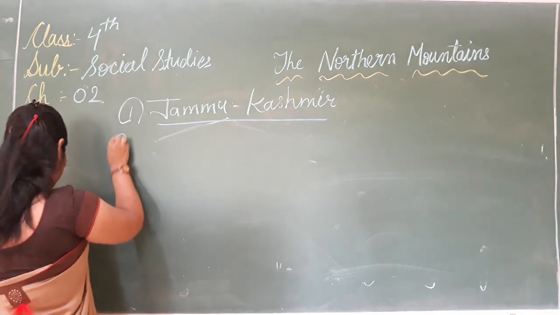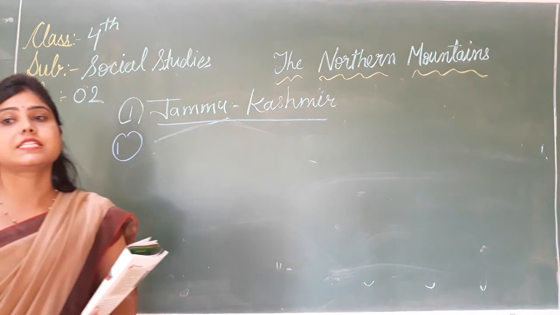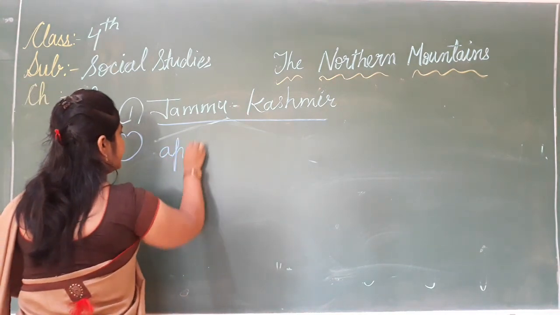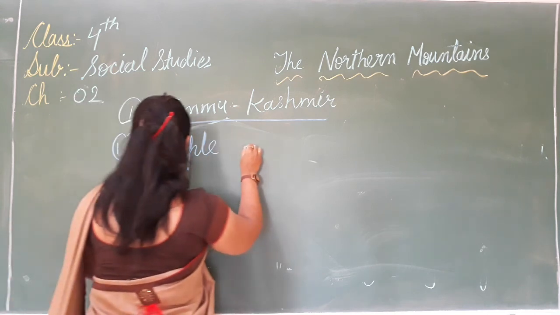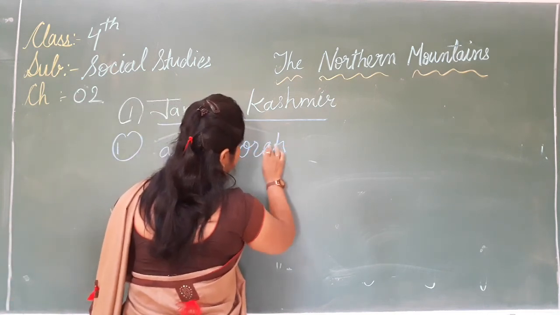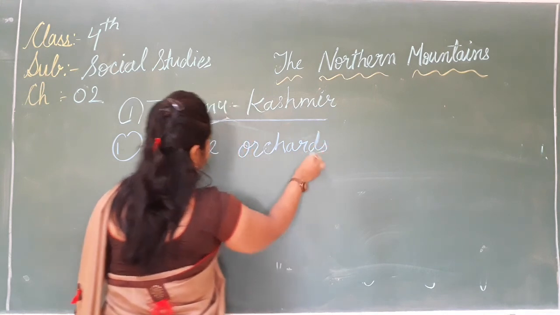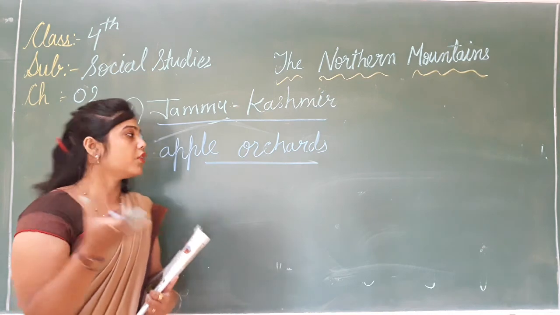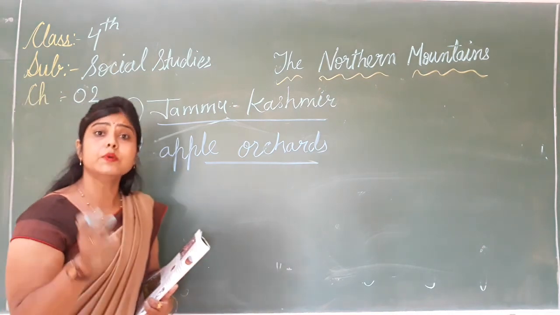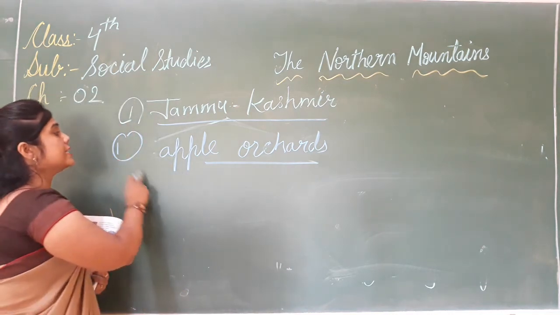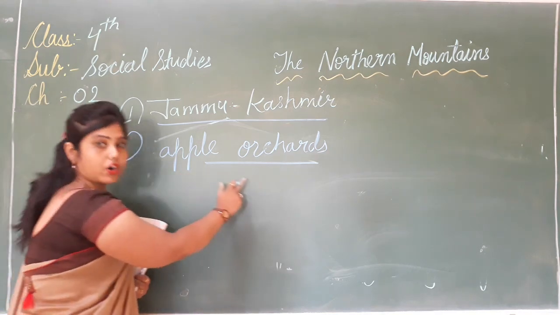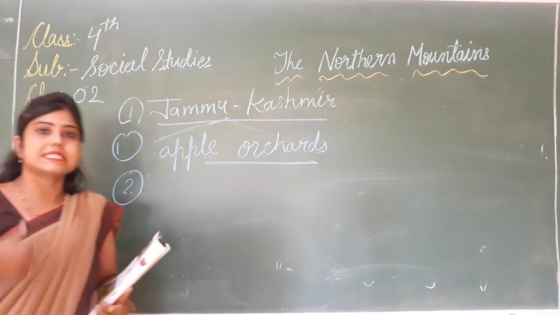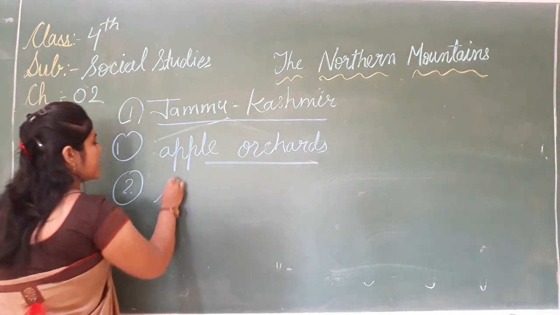Jammu Kashmir is famous for apple orchards. Where are the apple orchards found the most? Jammu Kashmir is famous for apple orchards.